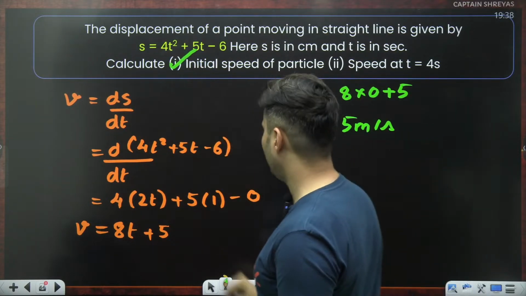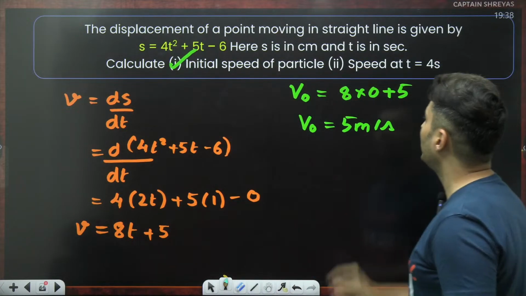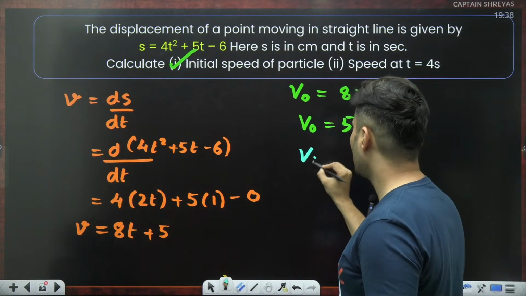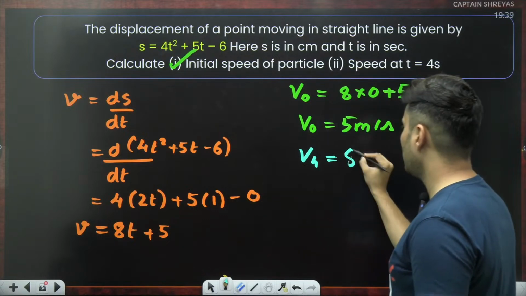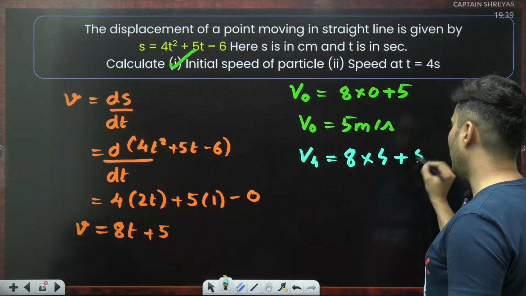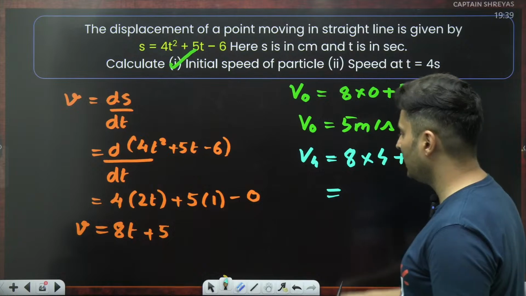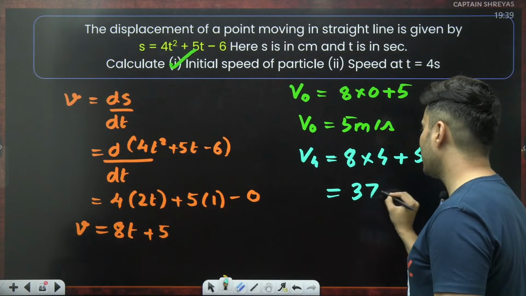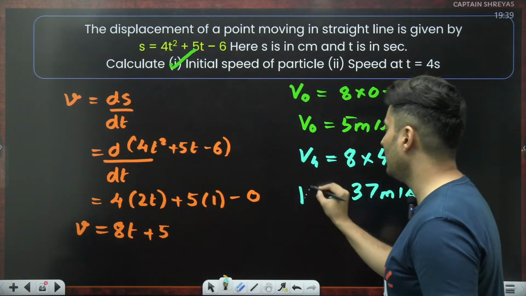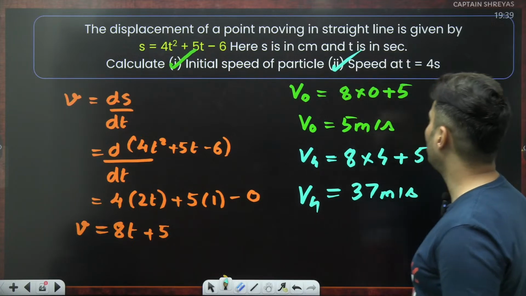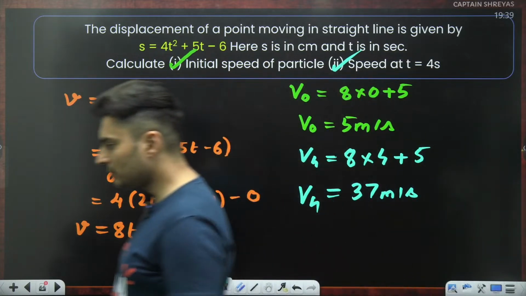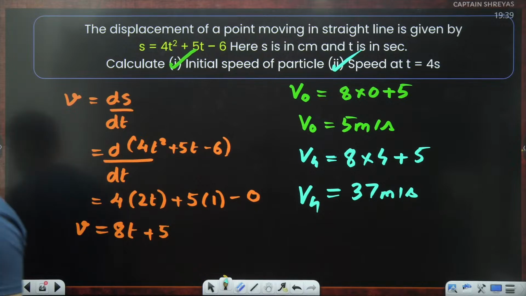So first part is done. Now let's go to the next part. Speed at 4 seconds. So speed at 4 seconds means put the value of time as 4 and add 5 to it. 8 4s are 32. 32 plus 5 is 37. So 37 meters per second is the velocity at 4 seconds. Done. 5 and 37. Very good, Divakar.